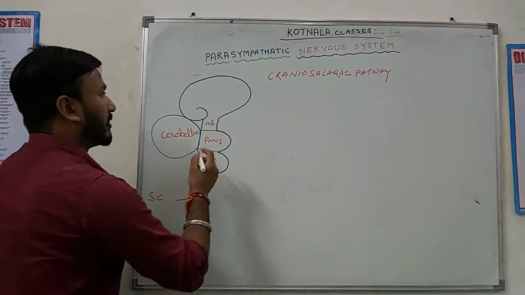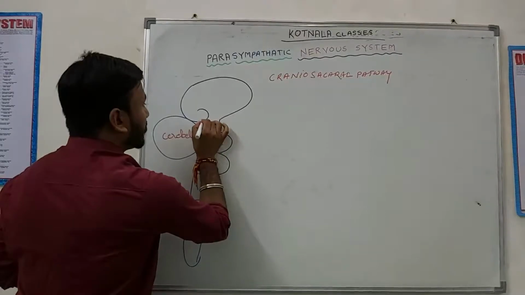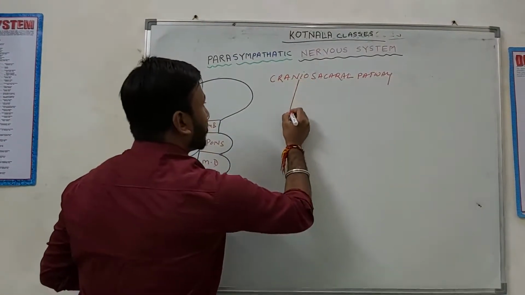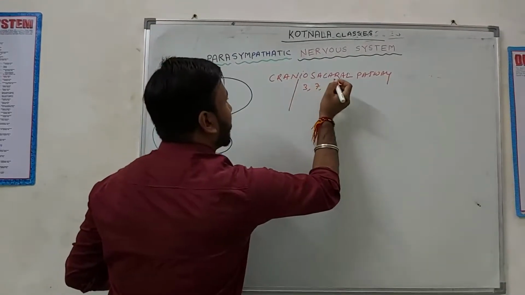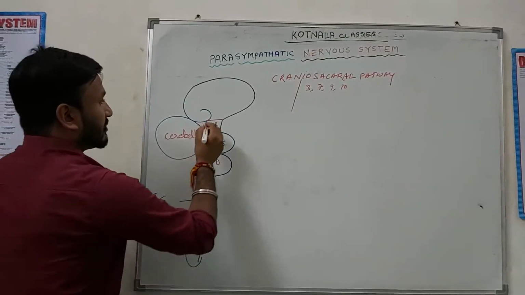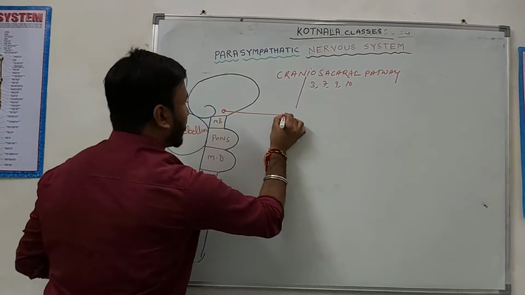We have already discussed the different nuclei. The first nucleus present is over here, for the third cranial nerve. Which cranial nerves are associated? 3, 7, 9 and 10. What is the name of the third cranial nerve nucleus?